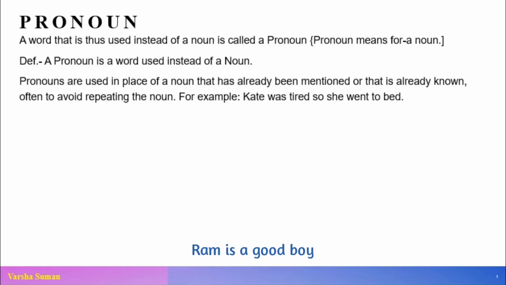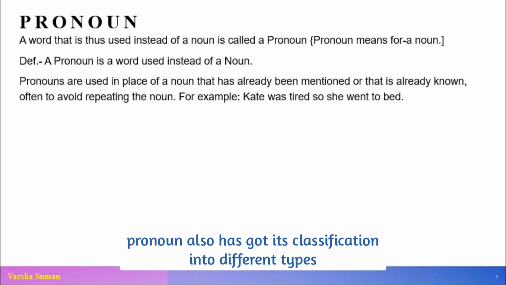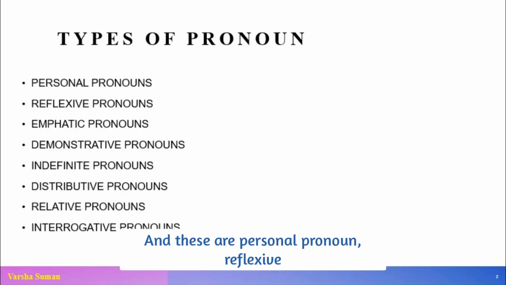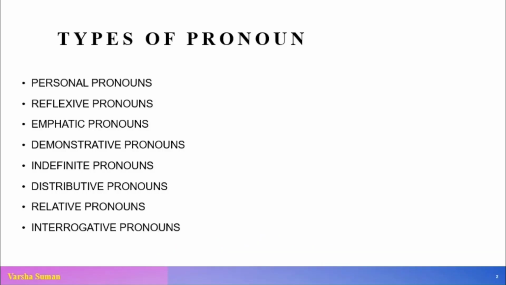Ram is a good boy, Ram goes to school daily. Okay, instead of that we can say Ram is a good boy, he goes to school daily. It replaces the repetition of the noun. Similar to the classification of noun, pronoun also has got its classification into different types, and these are personal pronoun, reflexive pronoun, emphatic pronoun, demonstrative pronoun, indefinite pronoun, distributive pronoun, relative pronoun and interrogative pronoun.